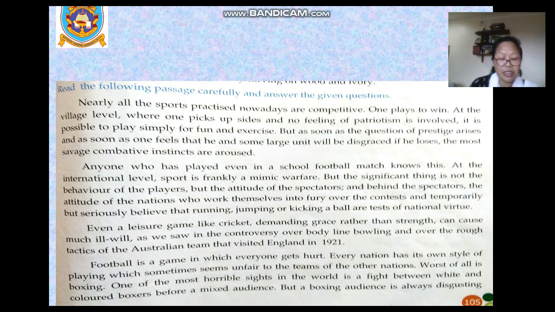At the international level, sport is frankly a mimic warfare. But the significant thing is not the behavior of the players, but the attitudes of the spectators, and behind the spectators, the attitude of the nations who work themselves into fury over the contest and temporarily but seriously believe that running, jumping, or kicking a ball are tests of national virtue.